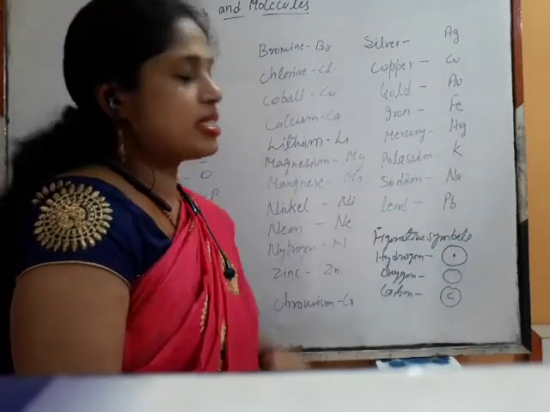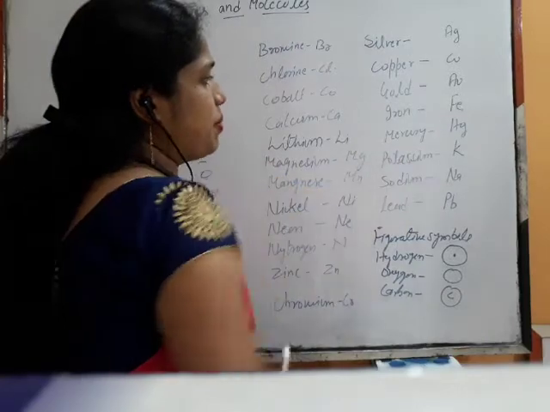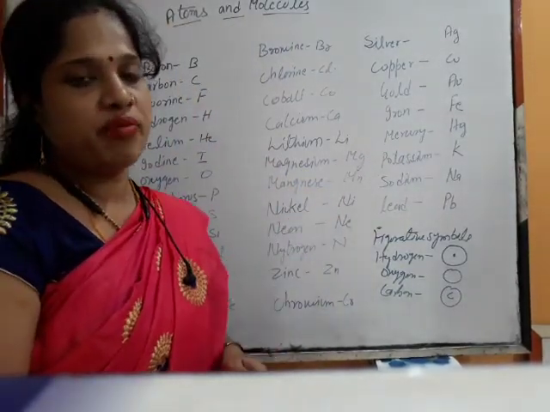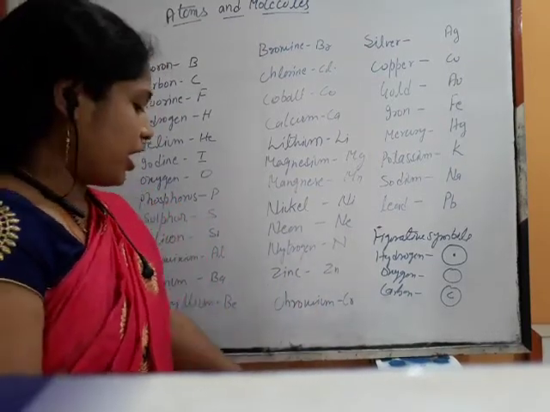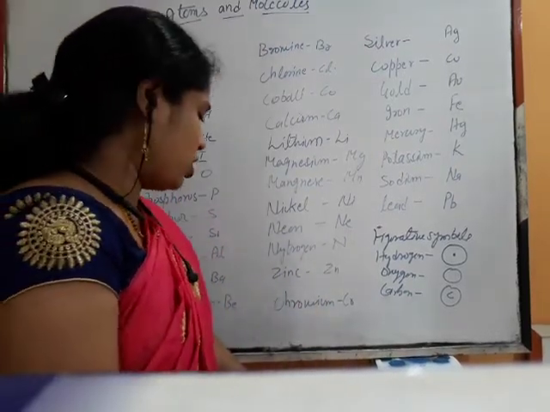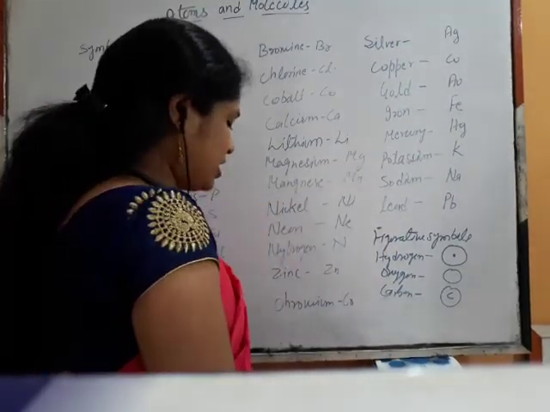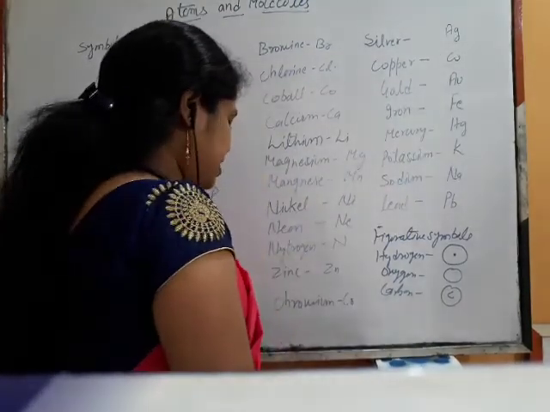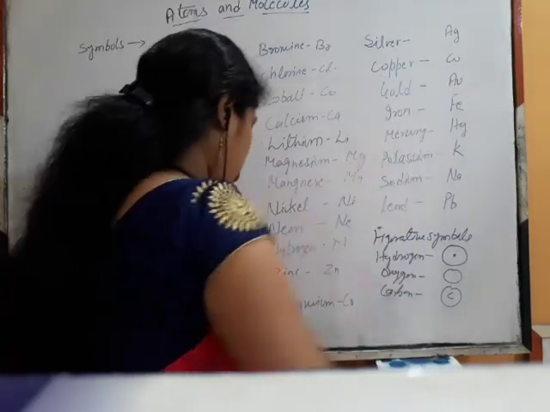The symbols of some of these elements, which are written separately here, are derived from Latin names. I don't remember them, so I am reading from the book. The Latin name of silver is argentum, so its symbol is Ag. Copper is cuprum, so Cu.